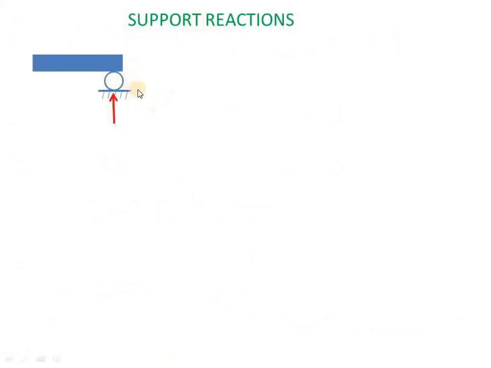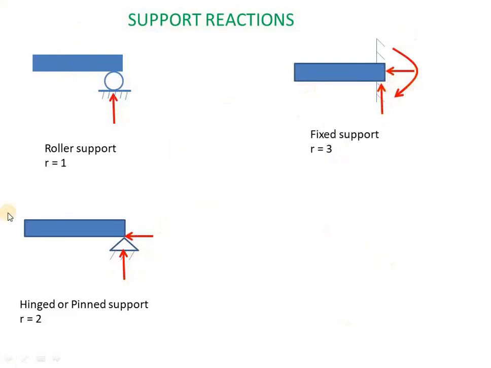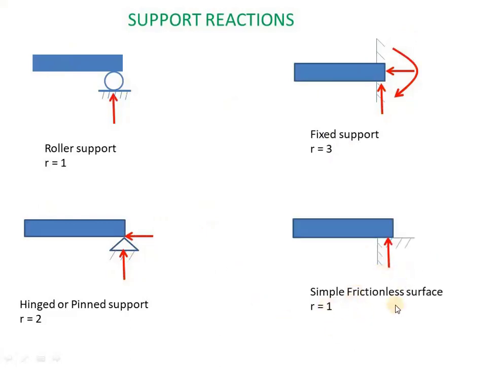First, if you have a roller support here, we know that the reaction is always 1. Suppose you take the hinged support, you know that the reaction components will be 2. Similarly, if you take the fixed support, the reaction components will be 3, that is one vertical reaction, one horizontal reaction, and one reacting moment. And lastly, if you take a simple support, a frictionless surface, again the reaction is 1. Because we need to calculate the number of reaction components for various supports, this knowledge of supports and the number of reactions at each support is required.